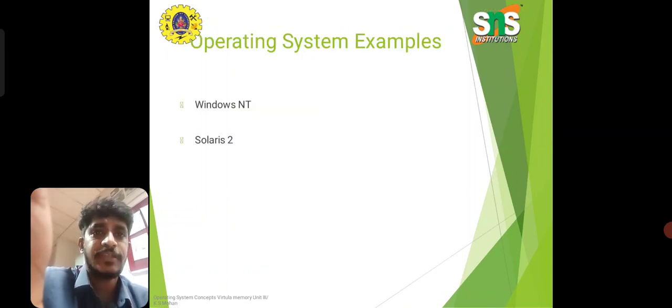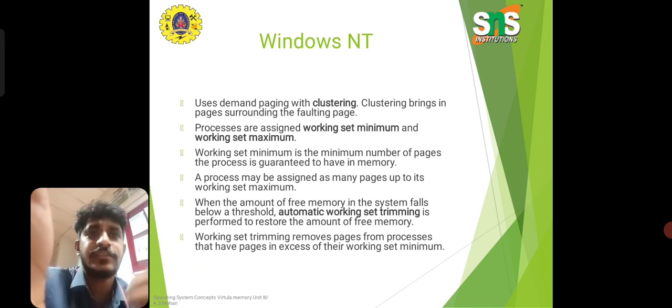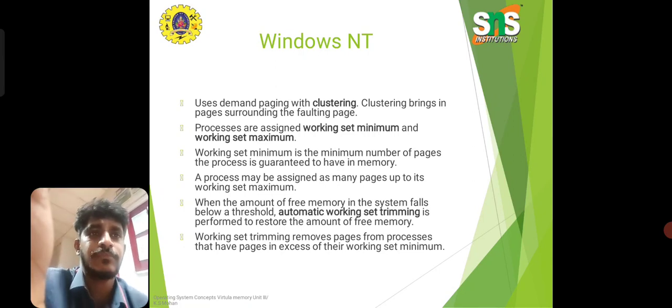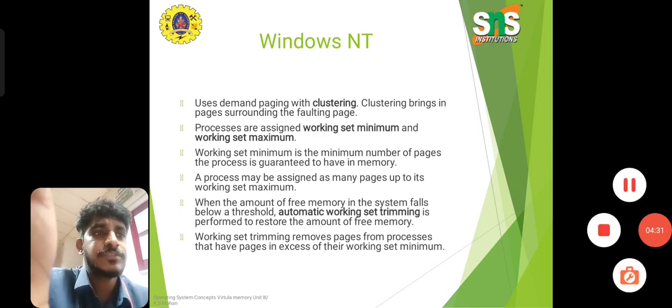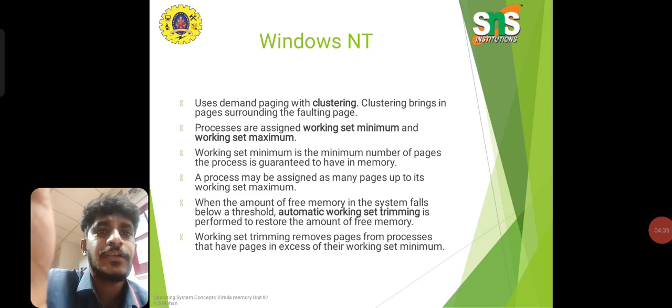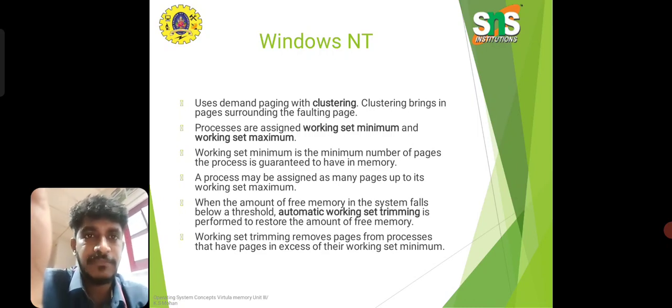Then the operating system examples are Windows NT and Solaris. Windows NT uses demand paging with clustering. Clustering brings in pages surrounding the faulting page. Processes are assigned a working set minimum and a working set maximum. The working set minimum is the minimum number of pages the process is guaranteed, and a process may be assigned as many pages as up to its working set maximum.